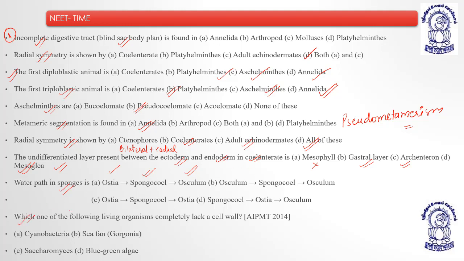Which one of the following living organisms completely lacks a cell wall? Cyanobacteria have a cell wall. Saccharomyces, a fungus, also has a cell wall. Blue-green algae, cyanobacteria only, also have a cell wall. So the sea fan, Gorgonia, a cnidarian, does not have any cell wall. Is that understood? Okay, so our neat time is completed. We are feeling fresh, having had a mental exercise.